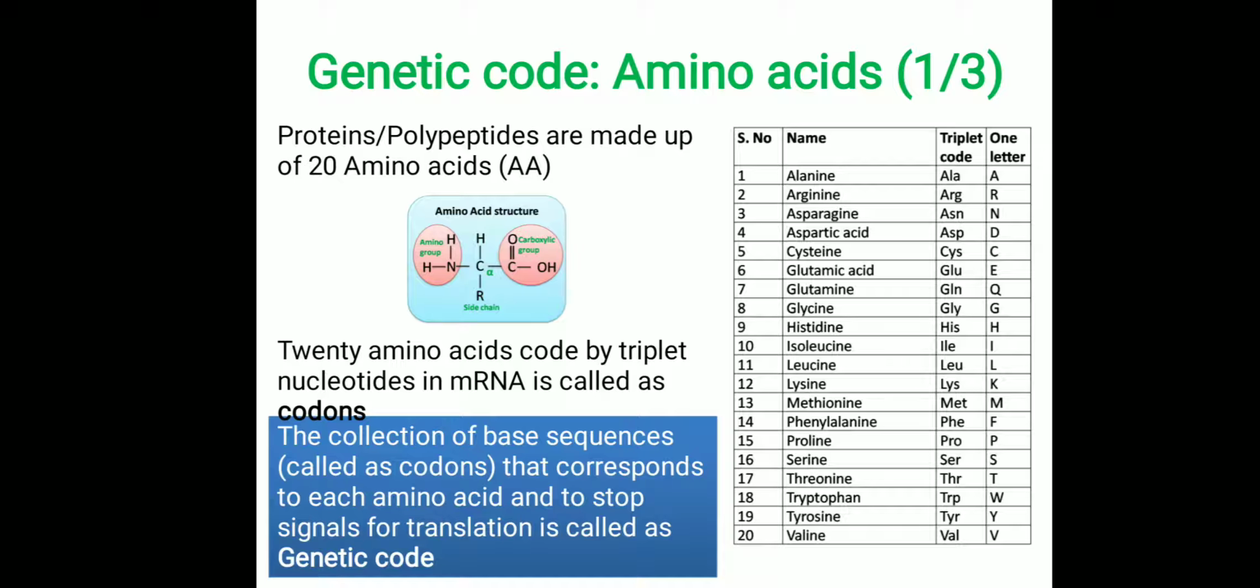The 20 amino acids are generally coded by triplet nucleotides in the mRNA, which are called codons.